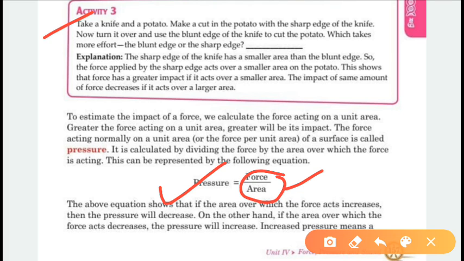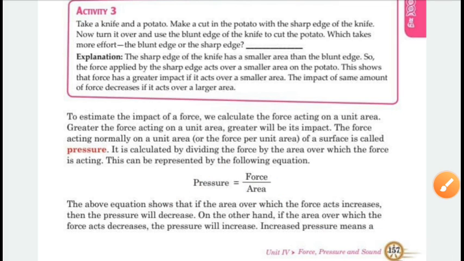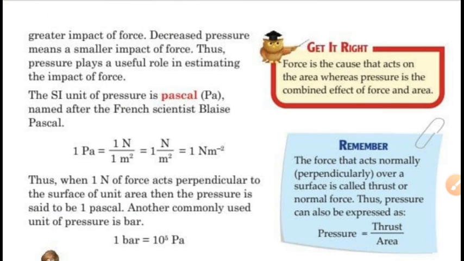The force acting normally on a unit area of a surface is called pressure. So pressure is force per unit area. It is calculated by dividing the force by the area over which the force is acting. Okay, so the representation is over here. So it has been concluded that higher the force on a smaller area, or you can say if we have a constant force on a smaller area, the impact will be more, and if the same force is applied on a larger area, the impact will be less.